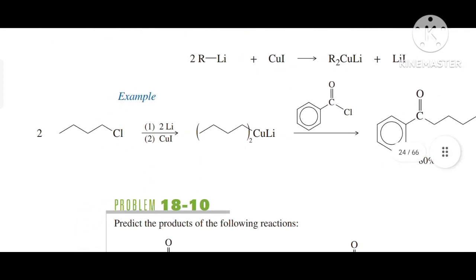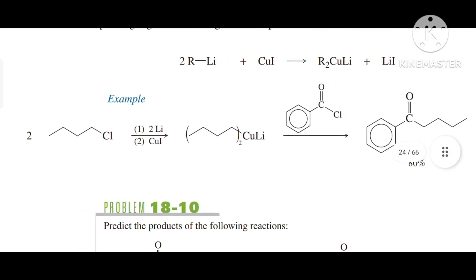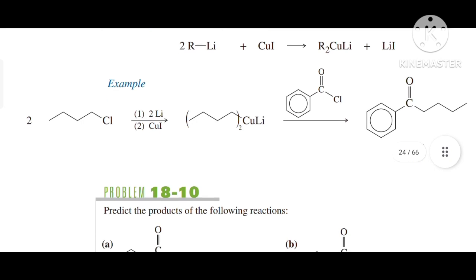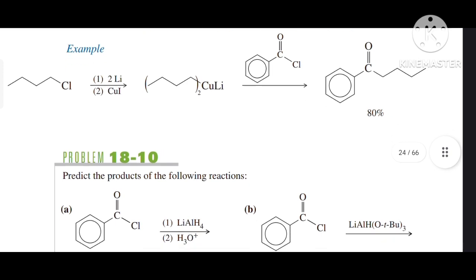Example. So there is an example given over here in which we have two equivalents of alkyl halide, and on treatment with lithium in the presence of cuprous iodide it gives our Gilman's reagent, and when this Gilman's reagent is treated with acid chloride it gives an 80% yield of ketones.